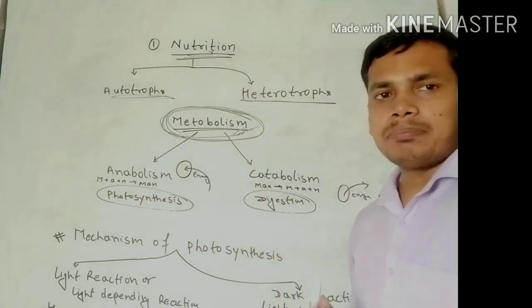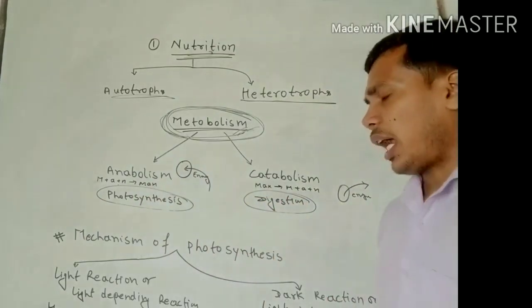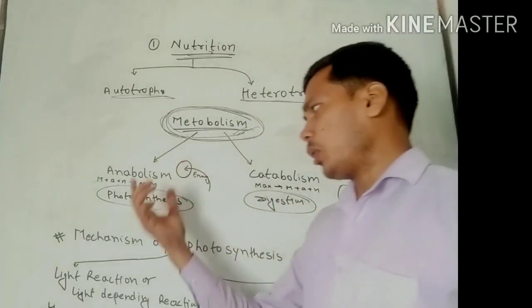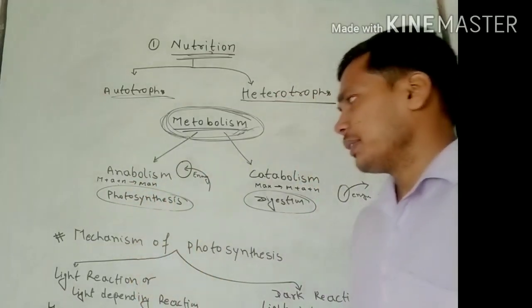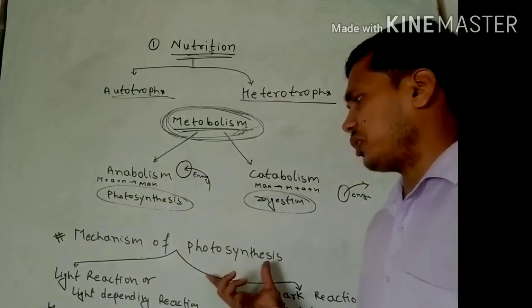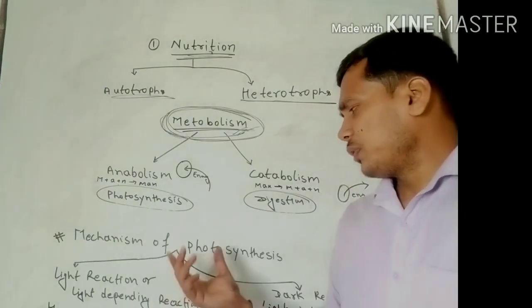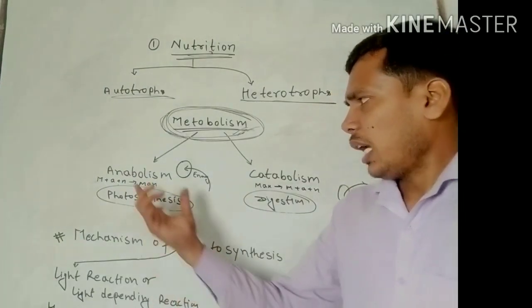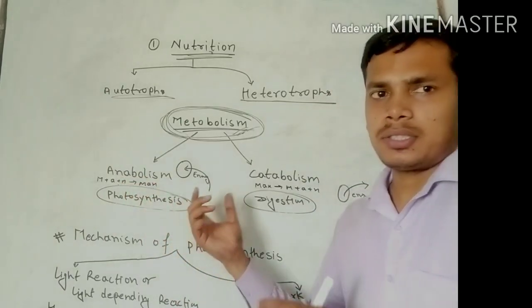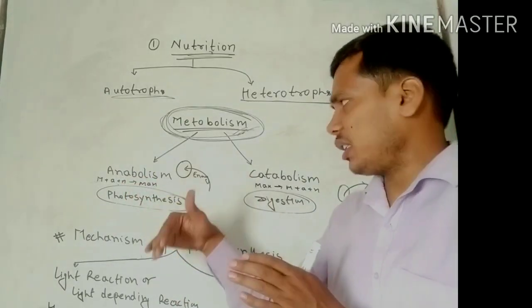And now we talk more about photosynthesis. What is the mechanism of photosynthesis? In photosynthesis, the anabolism process occurs. We already know energy is required from external sources.